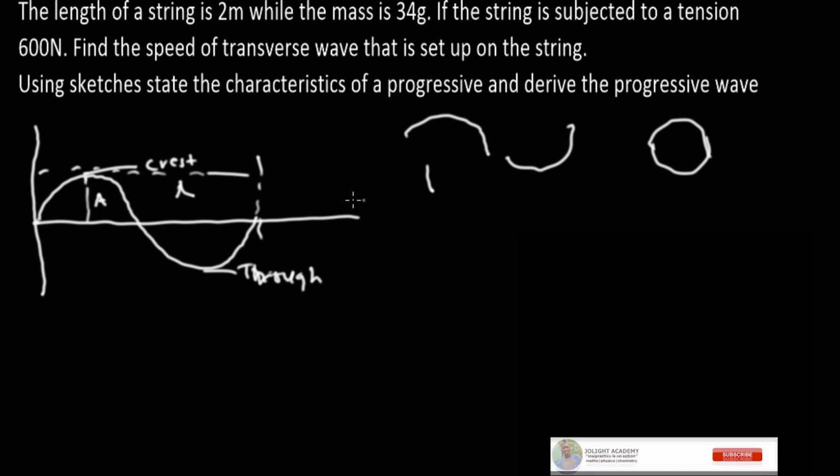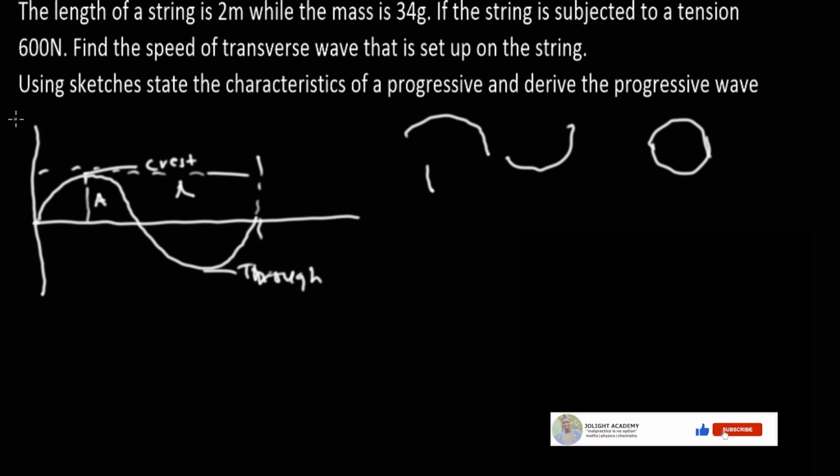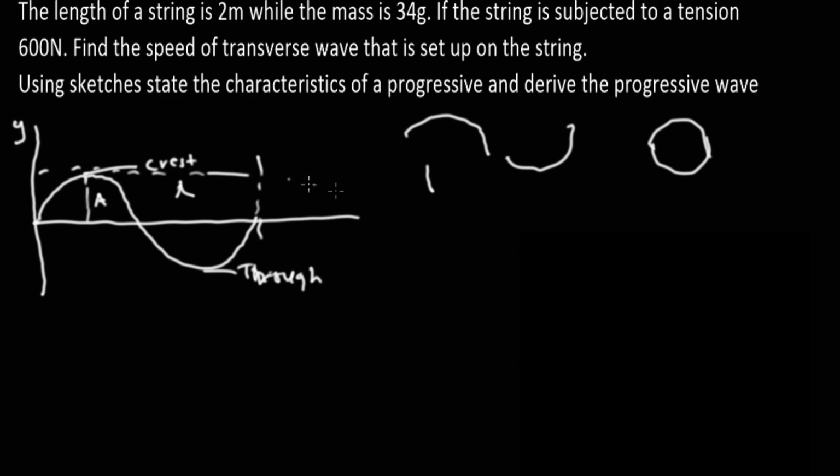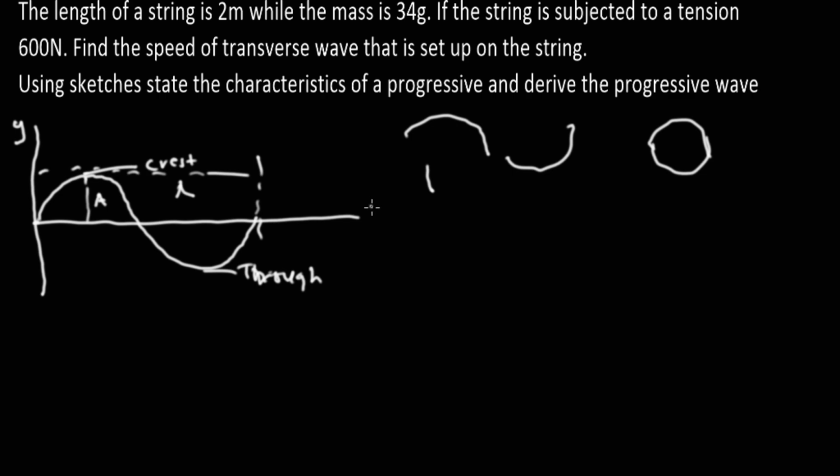Now, this is the direction. The progressive wave oscillates in the vertical direction, and its movement is towards the horizontal direction. Notice that the oscillation is perpendicular to the wave motion, and it's moving in the x direction with time t.